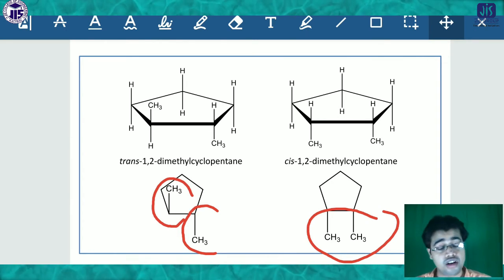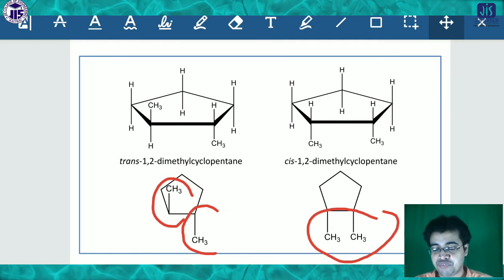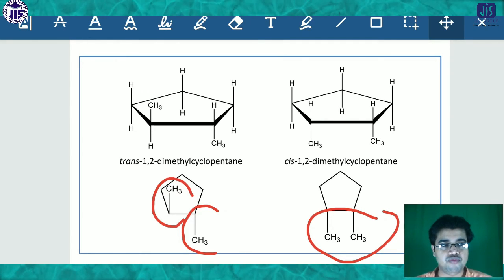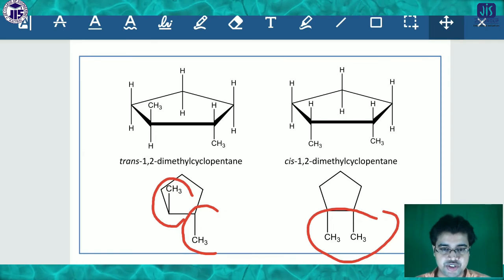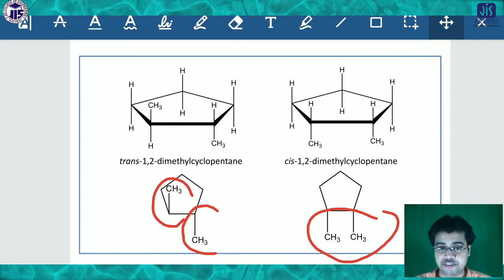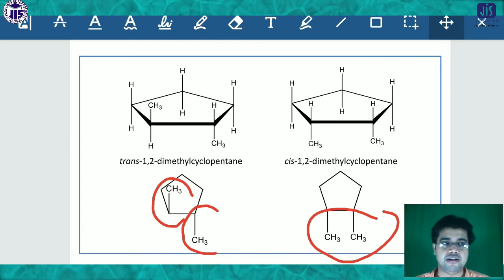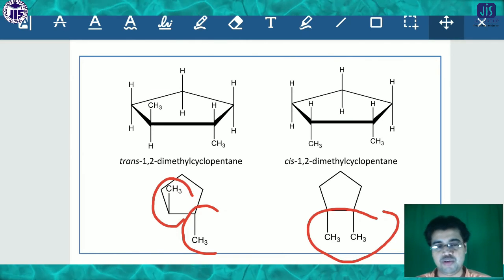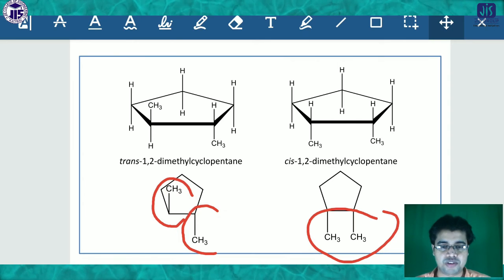All these things are very important. Otherwise you will not understand clearly what RS nomenclature is, what optical activity is, or how we can get diastereomers, enantiomers, etc.